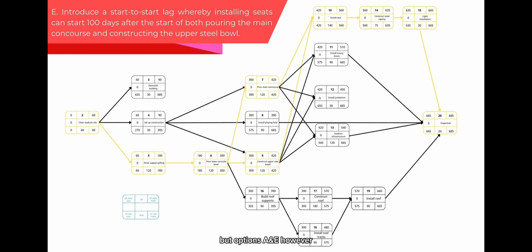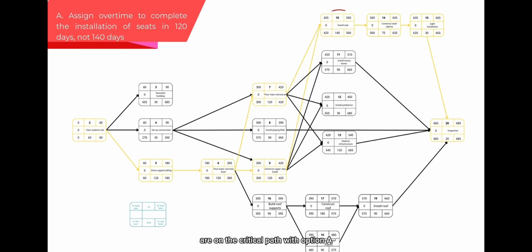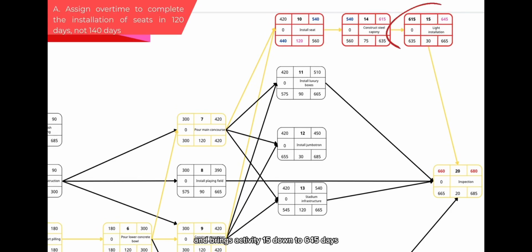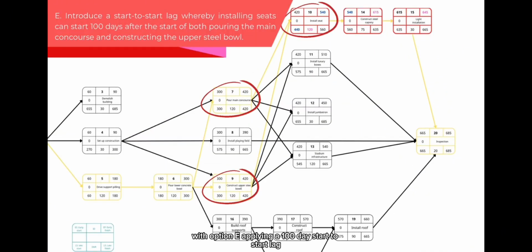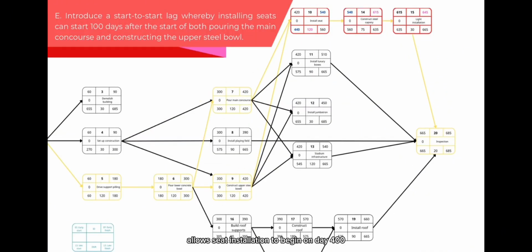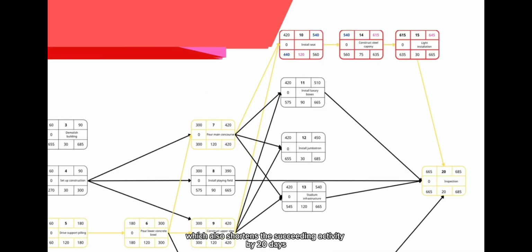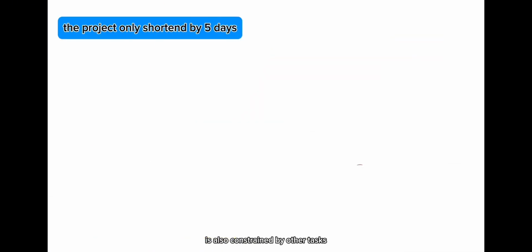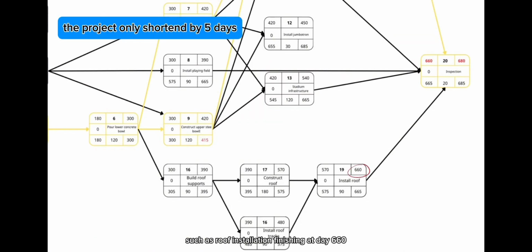But options A and E, however, are on the critical path. With option A, reducing the seat installation duration from 140 days to 120 days accelerates the following activities and brings activity 15 down to 645 days. With option E, applying a 100-day start-to-start lag allows seat installation to begin on day 400 instead of day 420, which also shortens the succeeding activity by 20 days. However, because the final inspection is also constrained by other tasks, such as roof installation finishing at day 660, the total project duration is reduced by only 5 days.